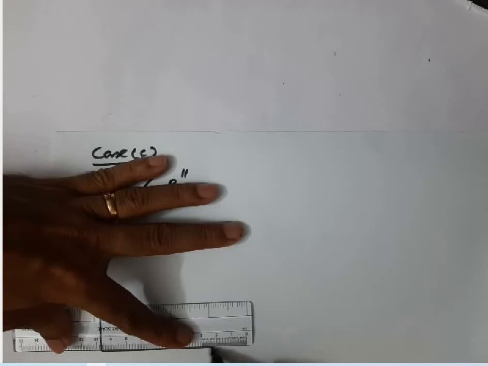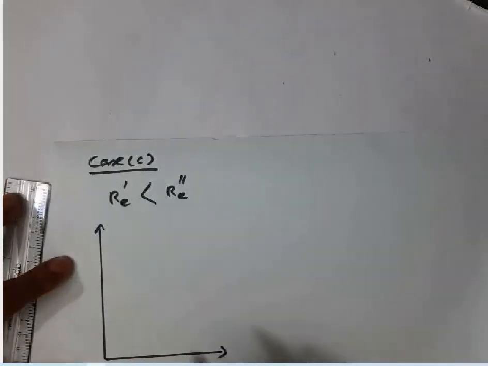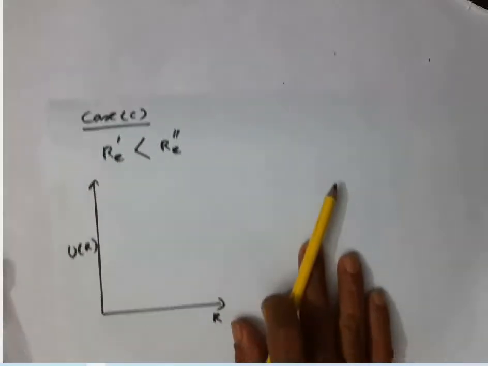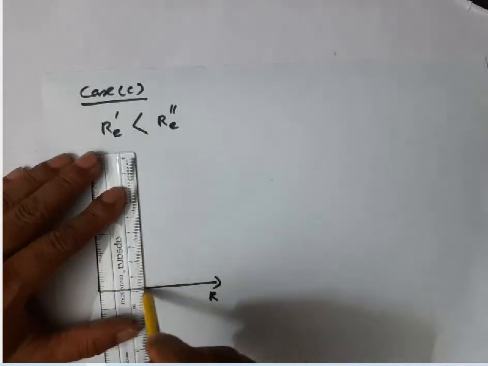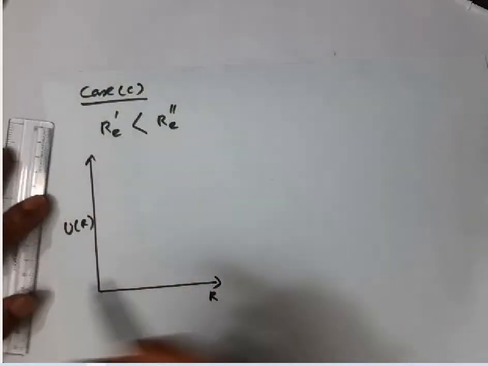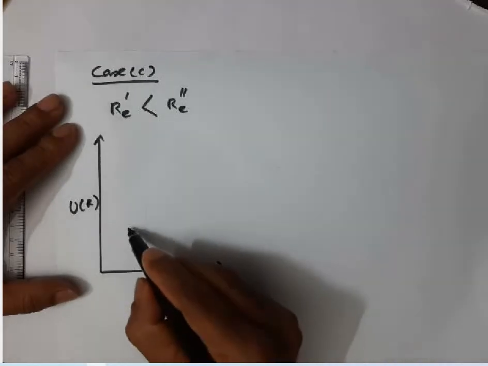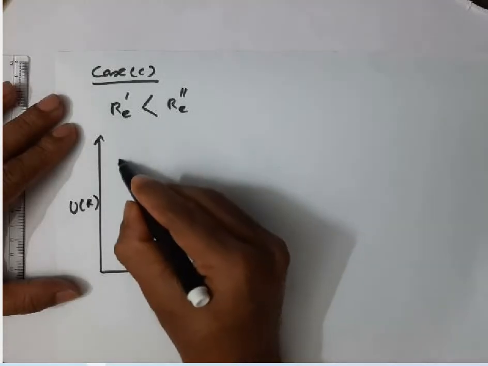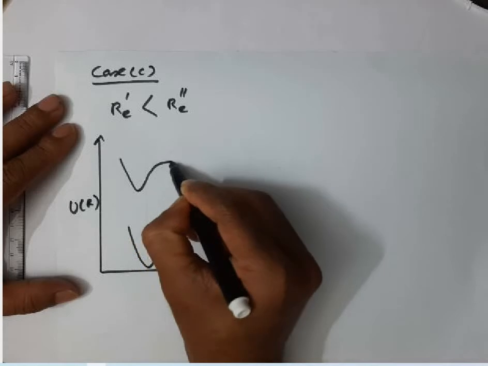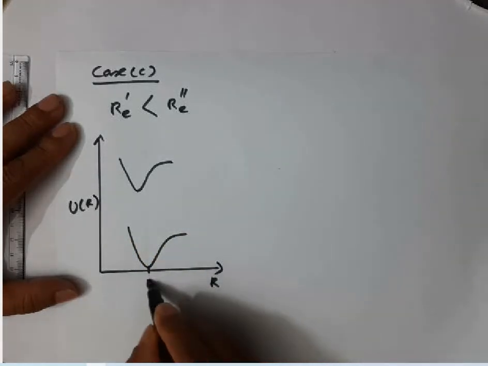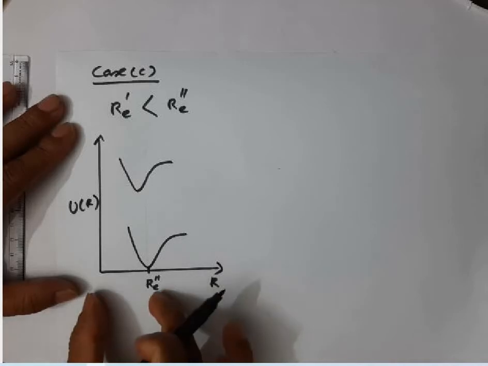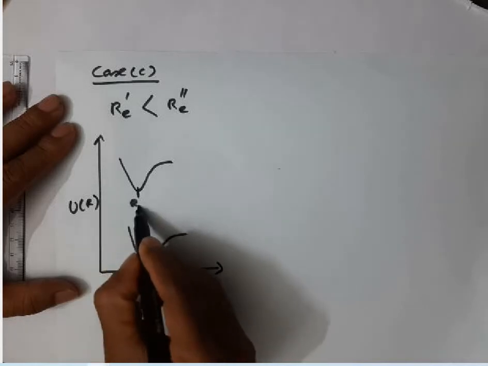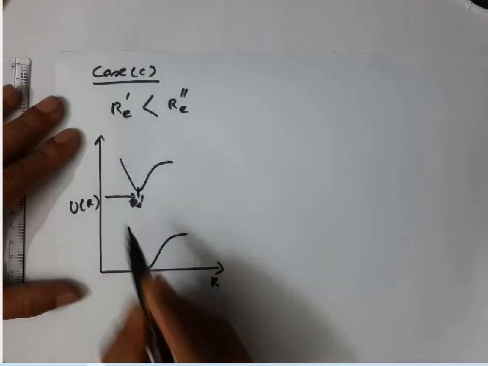Let me draw this, just to make you understand one important point. Let me draw a line; this line is for my convenience. So now we have a ground electronic state here, and an excited electronic state here. The ground electronic state has Re double prime, which is greater, whereas the excited electronic state has Re prime. That value is small. This is small, this is large.